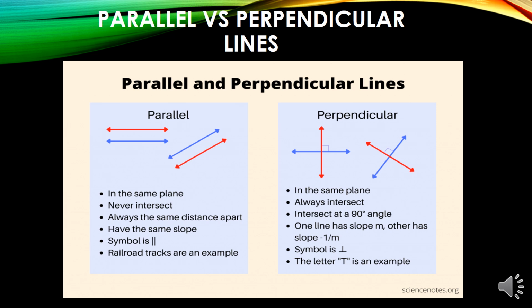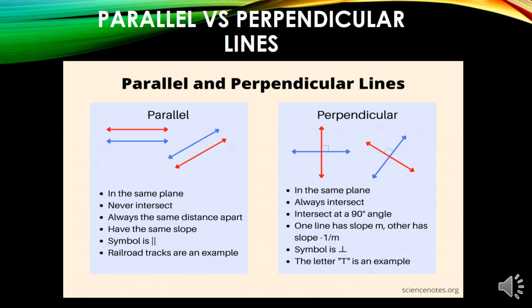Parallel versus perpendicular lines. Now look at the picture. At the left side you can see parallel lines, at the right side you can see perpendicular lines. At the left side, in case of parallel lines, they are on the same plane, they are not intersecting each other, they are at the same distance apart, they have the same slope, their symbol is straight lines together, just like a railroad track, the train track.